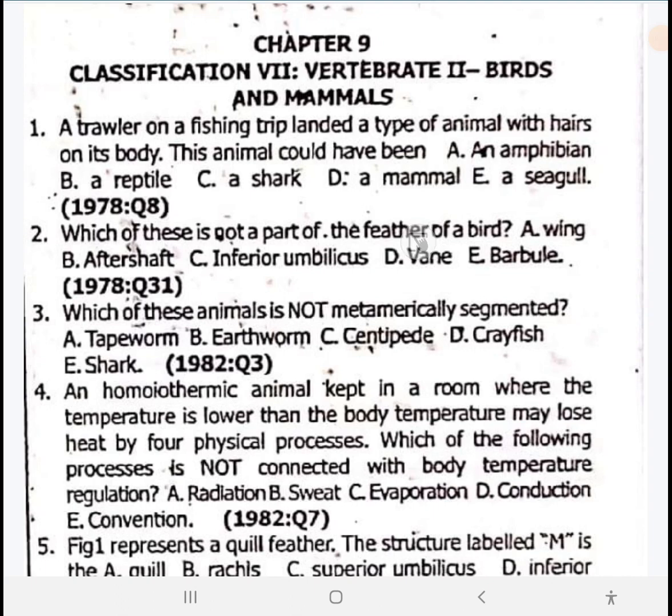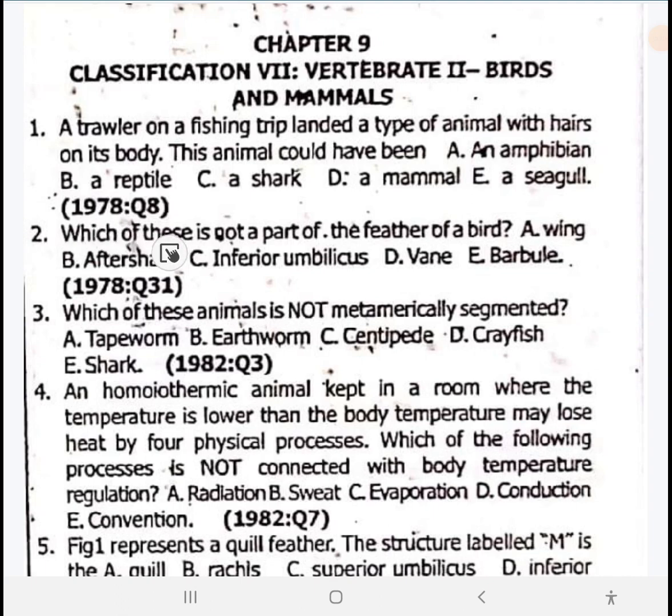Option D. Now, fishes have scales. Fishes and birds have scales. Birds have feathers, while mammals have hair. Most times, sometimes they might call this hair fur, F-U-R, a similar thing. You could write it down: hair or fur belongs to mammals, scales belong to fishes, and feathers are exclusively for birds.